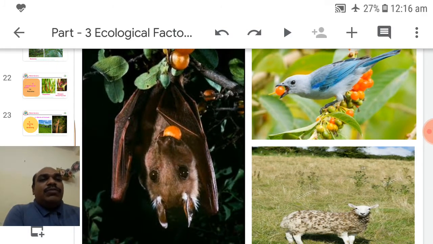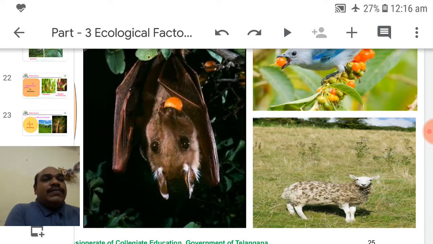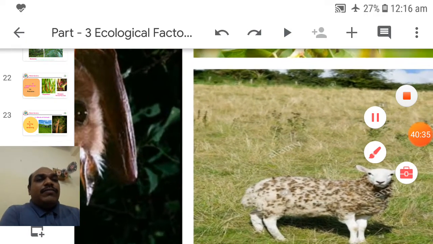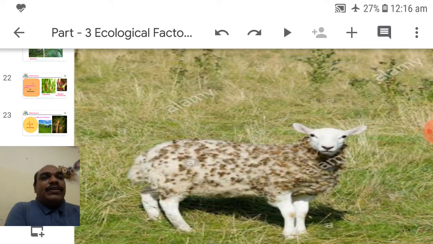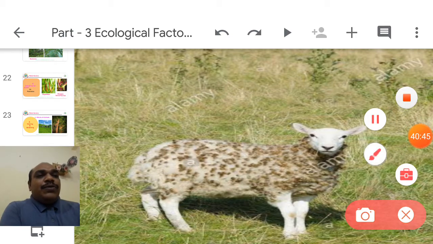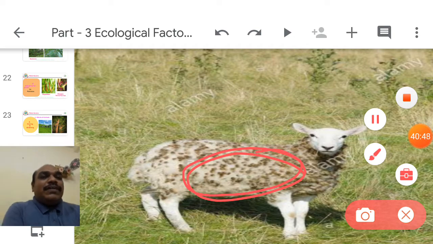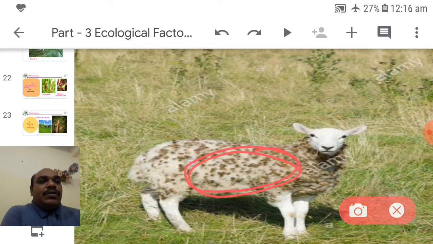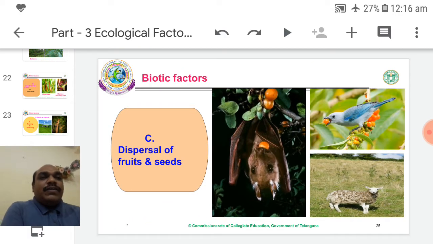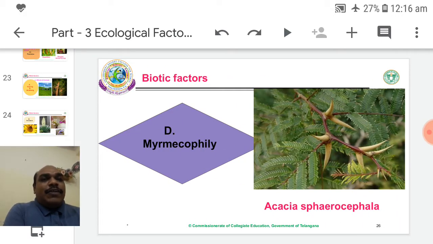So these help in the dispersal of fruits and seeds. One more interesting one, animal. This is the sheep. The sheep's body has many fruits of Xanthium strumarium. Those are hooked fruits. So after some days, the fruits are dispersed from one place to another place. Anyhow, the fruits fall far away from the plant. So fruits and seeds are dispersed through animals, birds, etc.